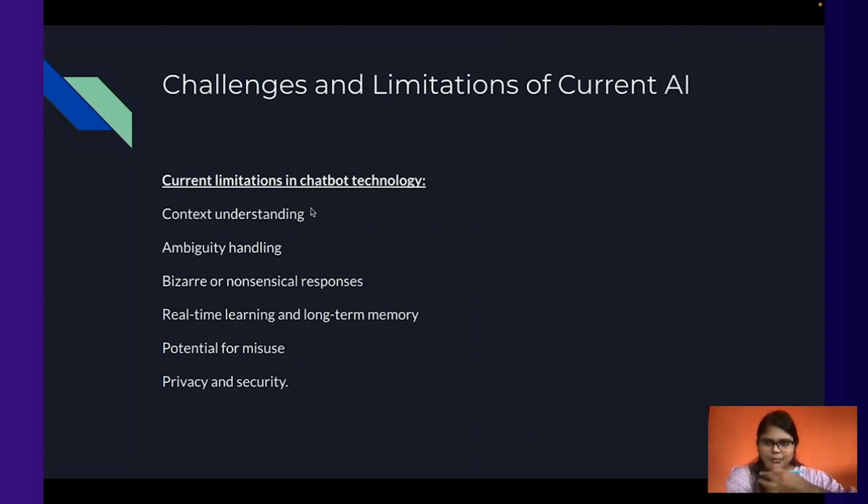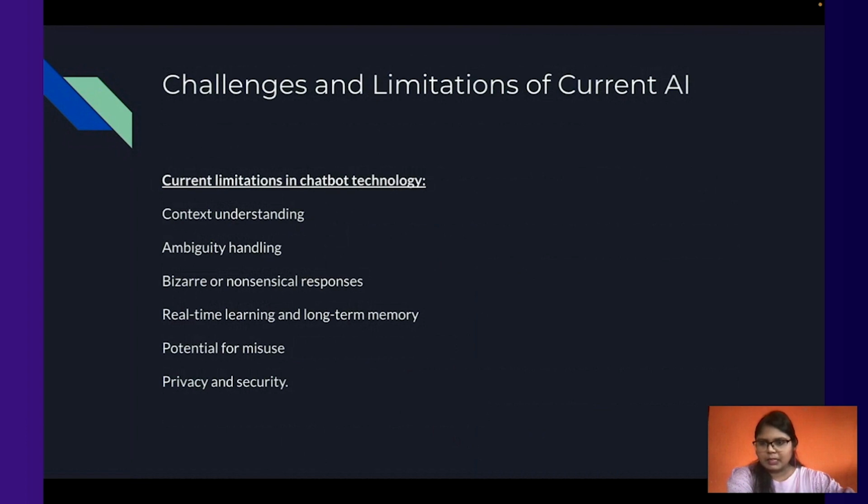Challenges and limitations of current AI. So here comes the problem of what's happening with chatbots. Context understanding. If a person is giving small sentences, then everyone is able to understand. Even rule-based chatbots can understand to some limit what the user is asking. But as long as the sentences get long, there is a problem of memory. The first word should be associated with the last word, and in that manner, the response should be created. But on rule-based or simple chatbots, that is not happening.